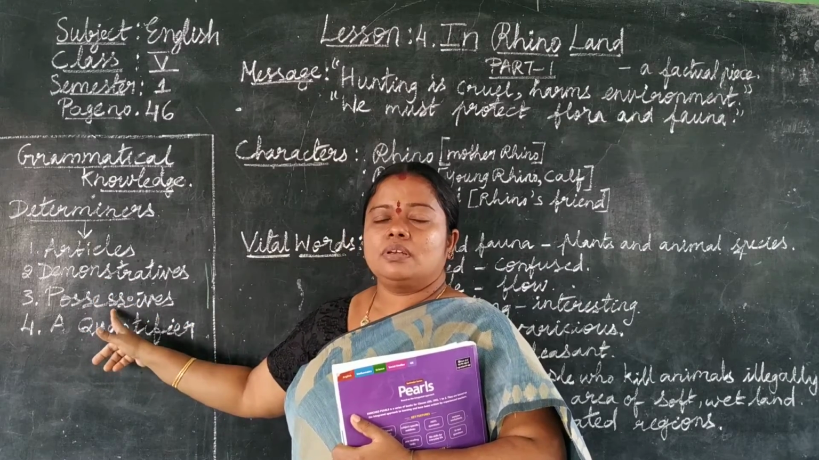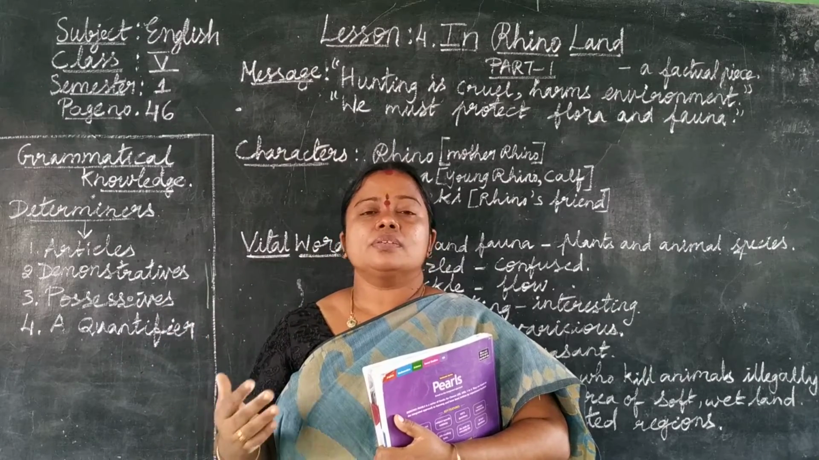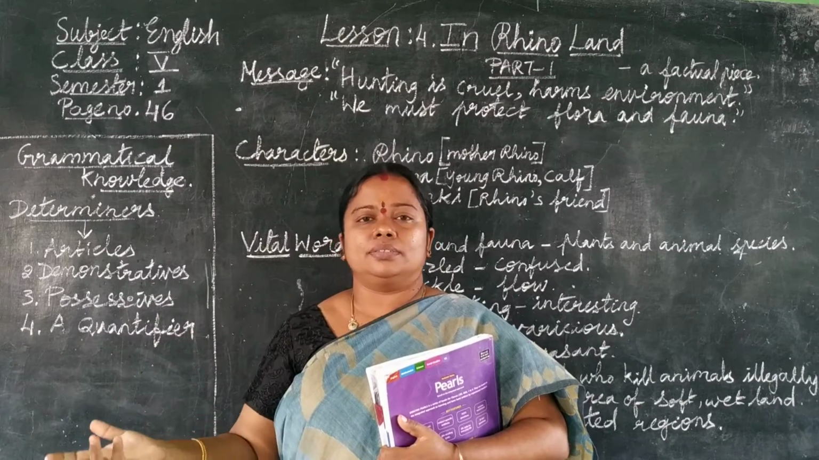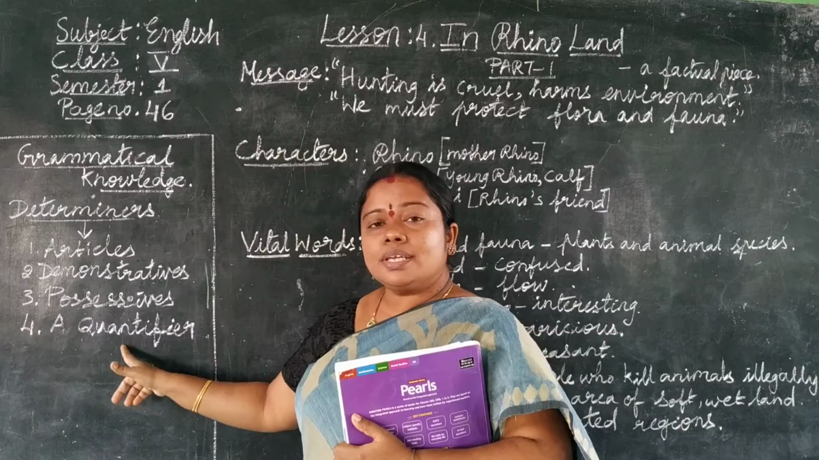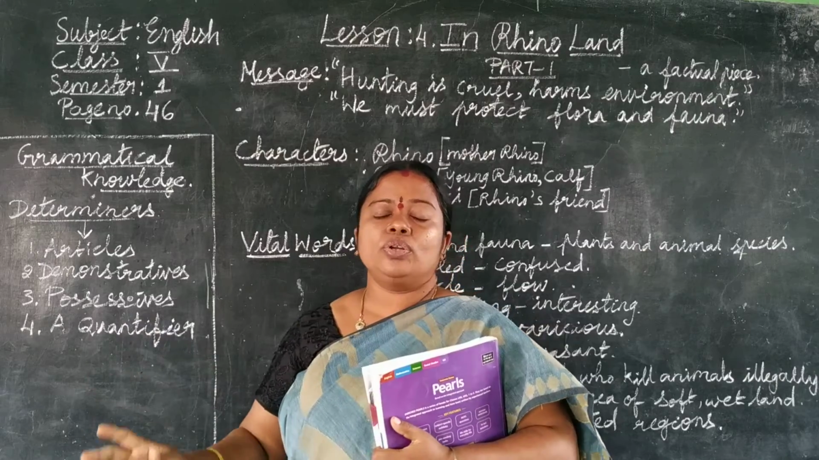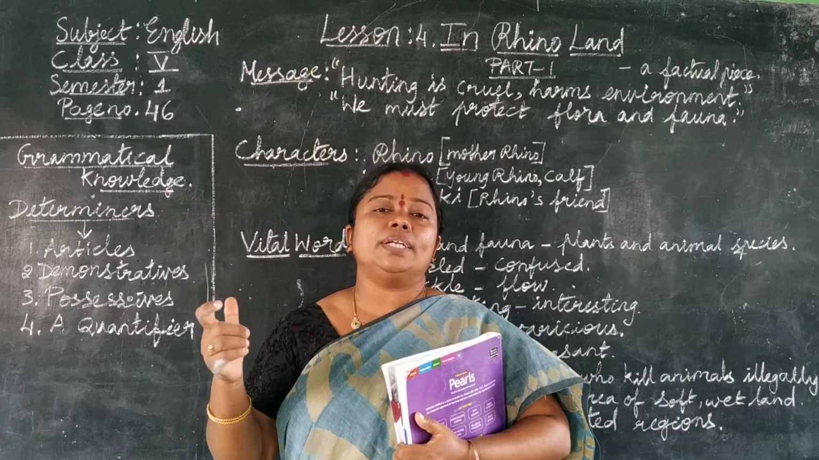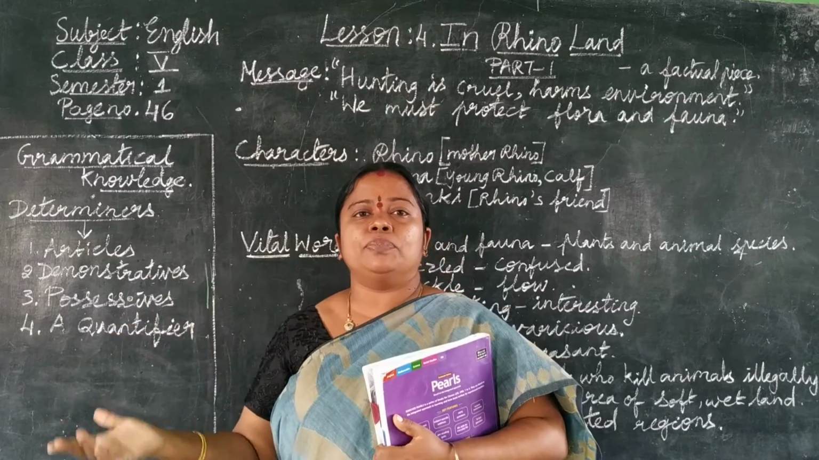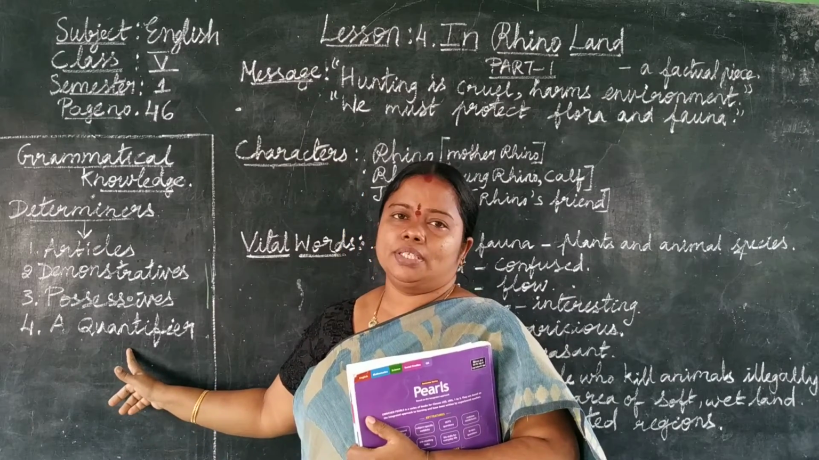What are possessives? Possessives are the words which are used to indicate ownership. Okay, some words such as our, your, its, their, her, his. These words come under possessives. What is a qualifier? Qualifier, okay, quantifier. What do you mean by a quantifier? Quantifier means the word which is used to indicate quantity of a thing. Okay, and for example, all, some, many, more, much. These words come under quantifier.